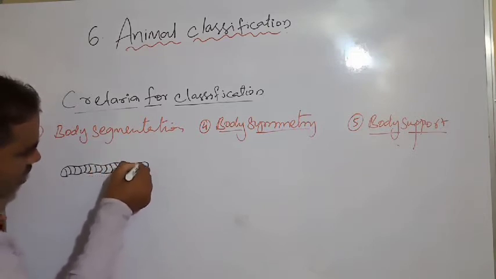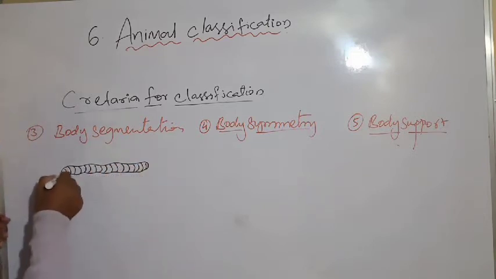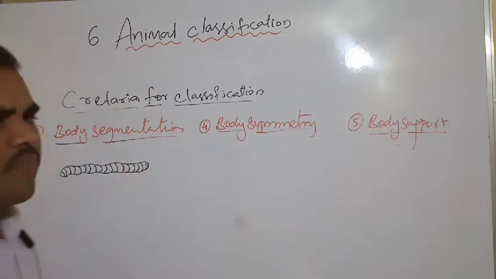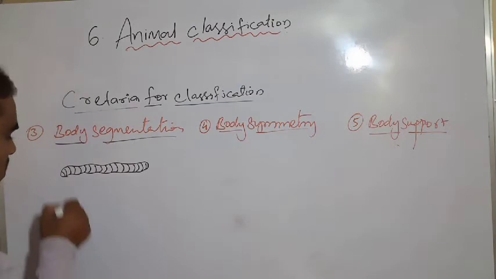See, this segmentation is there in Annelida. We call it body segmentation. Among the many Annelida groups, earthworm is the best example.